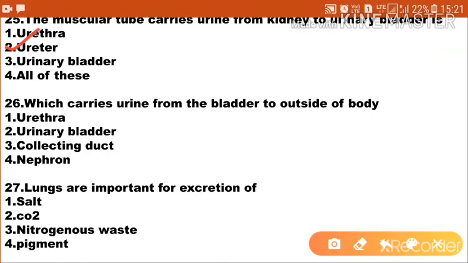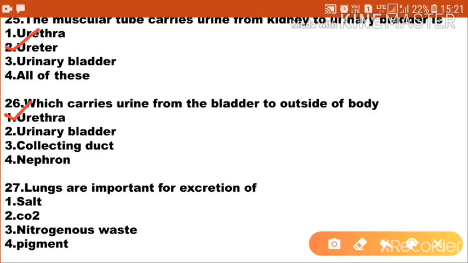Next one, which carries urine from the bladder to the outside of the body? Option 1 urethra, option 2 urinary bladder, option 3 collecting duct, option 4 nephron. So the correct answer is urethra. Urethra carries urine from the bladder to the outside of the body. Option 1 is the correct answer.